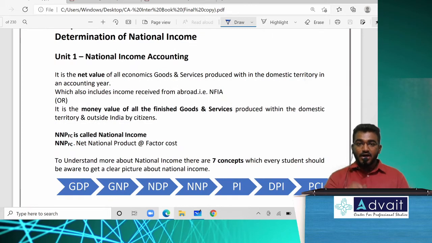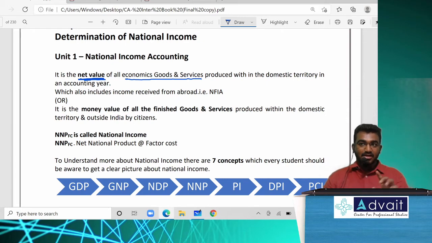National income. Observe every word here. Every word is important. It is a gross and net. What is the difference? So my national income does not include. It is the net value of all economic goods and services. So this word economic goods and services refers to produced within an economy by Indians. Because my national income is an income generated by the citizens of a nation.